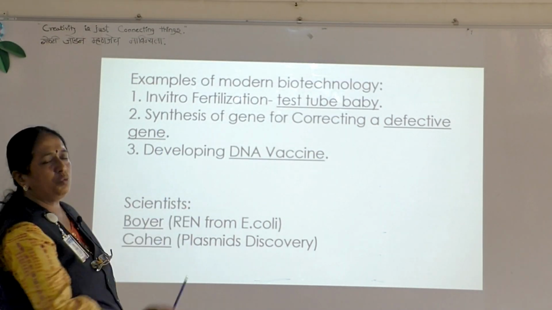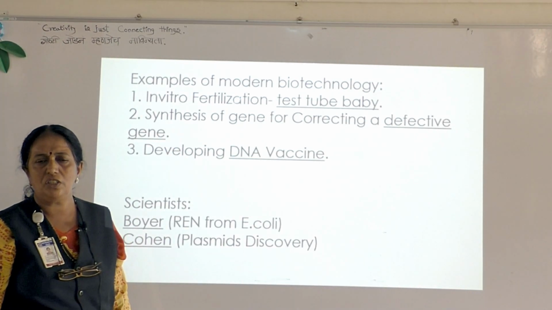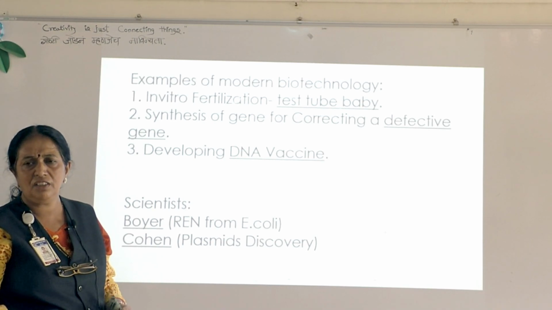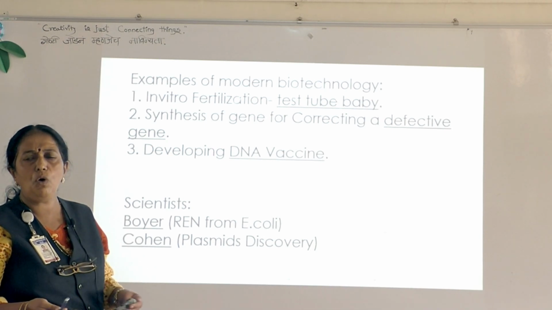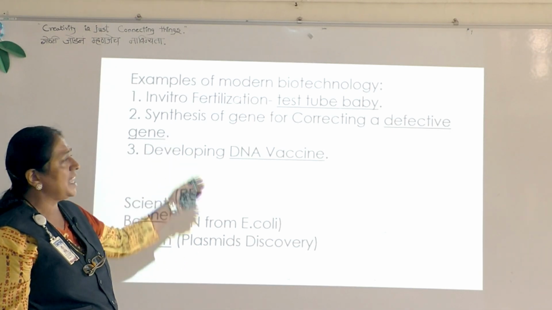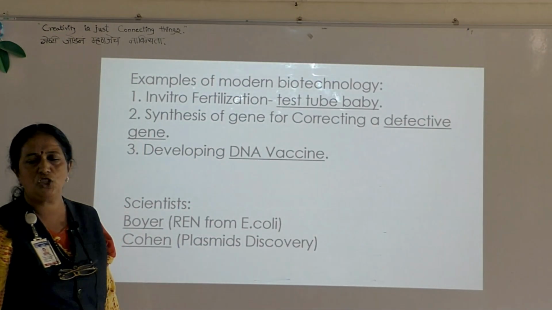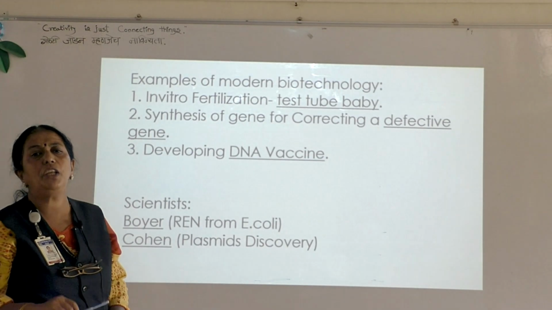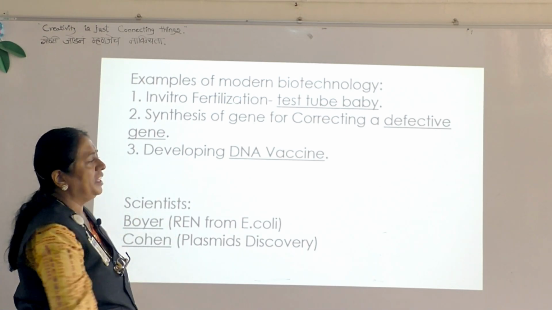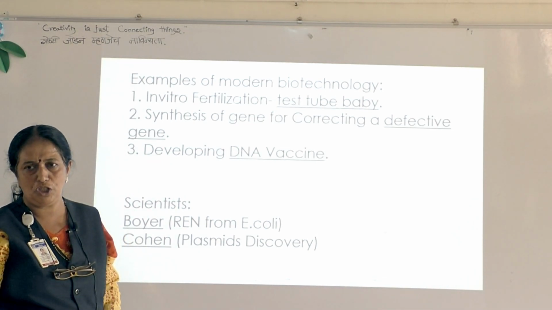Here, in today's computerized world, you can see in vitro fertilization, that is the test tube baby. In vitro means in the laboratory, the fertilization occurs. In vivo means inside, in vitro means outside. So that is an example of modern biotechnology. The other one is gene correction. Defective genes can be removed and functional genes can be replaced. And developing DNA vaccines. These are nothing but examples of modern biotechnology.